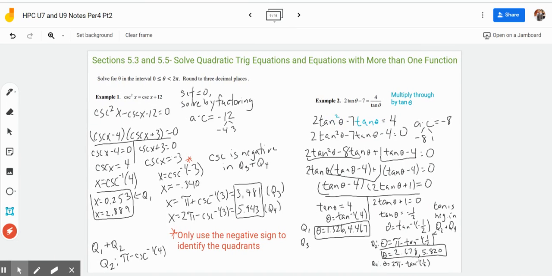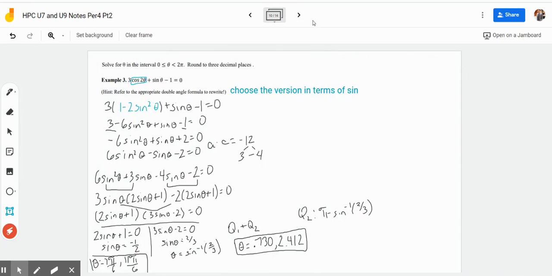That one was in terms of sine, this one was in terms of tangent, this one was in terms of cosecant, and then understanding the meaning of the solutions. We're going to go over some additional examples where we don't need a calculator, but it's going to be applying the same principles of solving these quadratic trig equations.